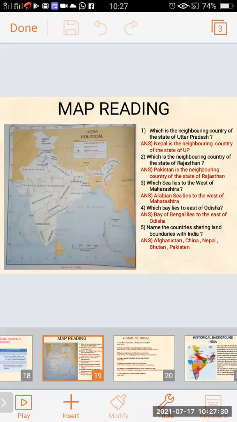Nepal is the neighboring country of the state of UP. Pakistan is the neighboring country of the state of Rajasthan. Arabian Sea lies to the west of Maharashtra. Bay of Bengal lies to the east of Odisha. Afghanistan, China, Nepal, Bhutan, Pakistan are the countries sharing land boundaries with India.